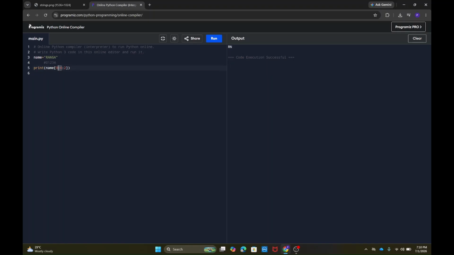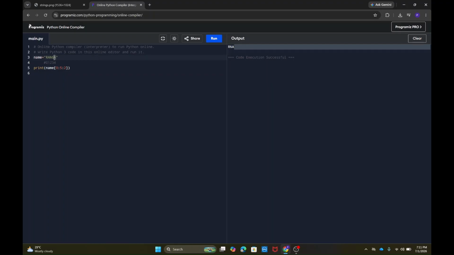As it is 4, we do not print the index mentioned at the end of the slicing. Only up to the preceding value gets printed. So the A will not get printed in this case, but if I keep this as 5, then you can see A is also getting printed. How? Simple. We have mentioned 0 here, so it starts from 0. It will go in steps of 2, so this is 1 and this is 2. So N gets printed, and again it will go in steps of 2, and this is 1 and this is 2.